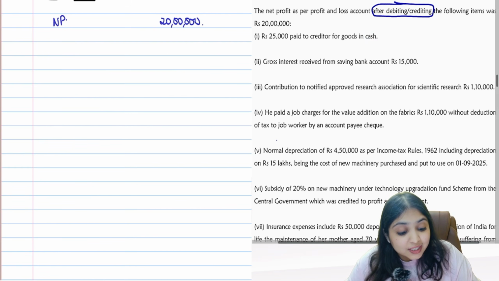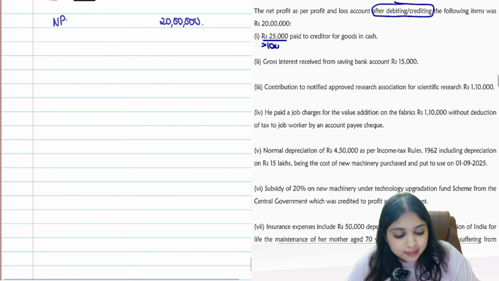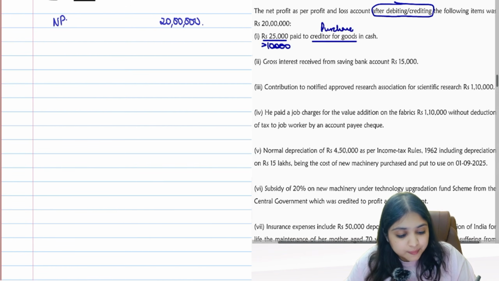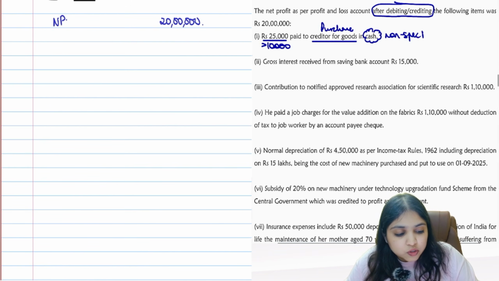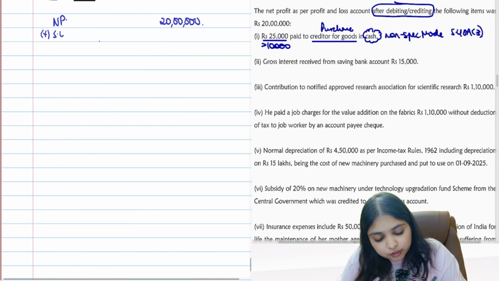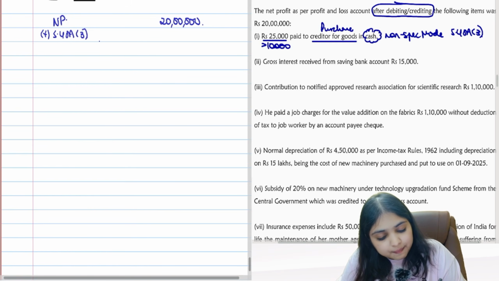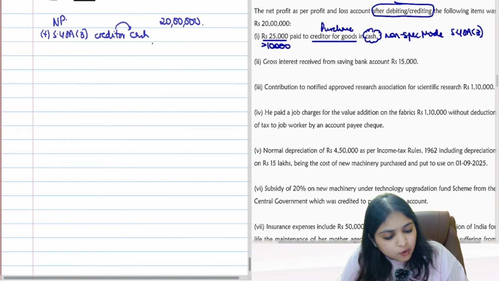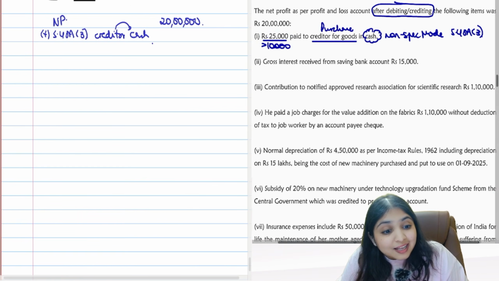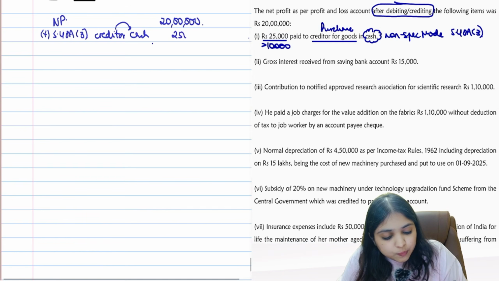What to do? 25,000, more than 10,000. We have paid to creditor for goods, which means this is purchase expense, more than 10,000. We have paid in cash. Cash is non-specified mode. So under section 40A(3), we will disallow. We will add back the payment which we have made to creditor in cash. I have a question. Will you add back the excess 15,000 or will you add back 25,000 fully? Fully, guys, it is full disallowance. Full 25,000 you will disallow.